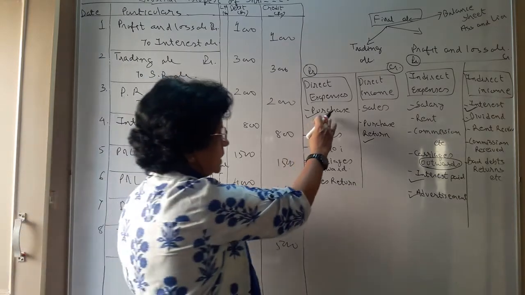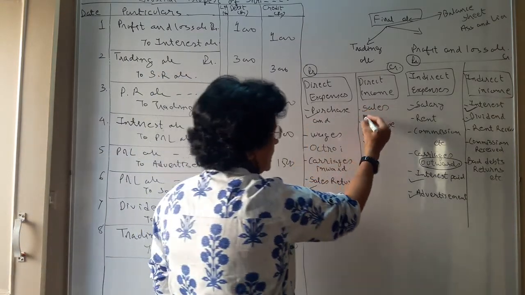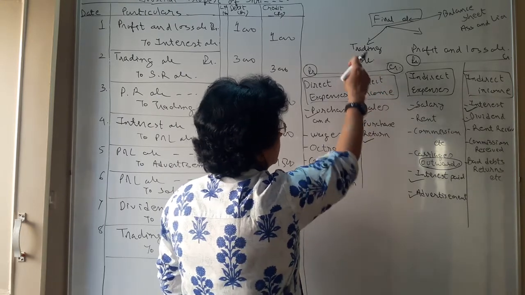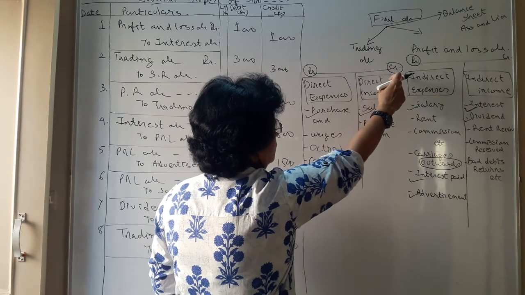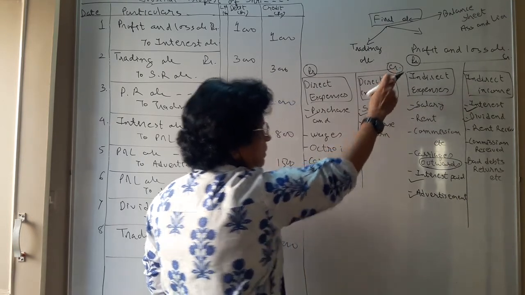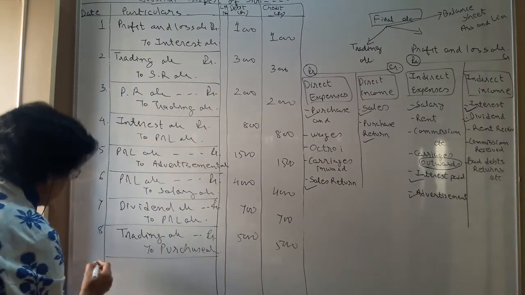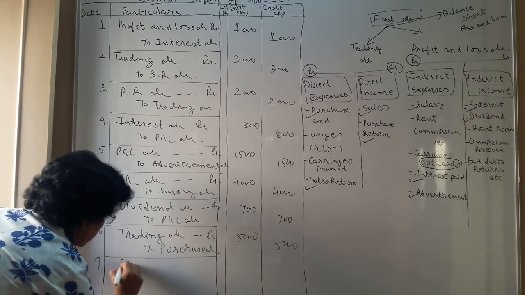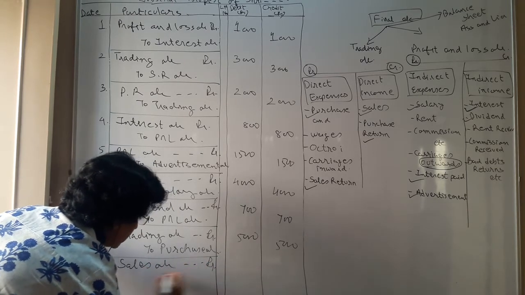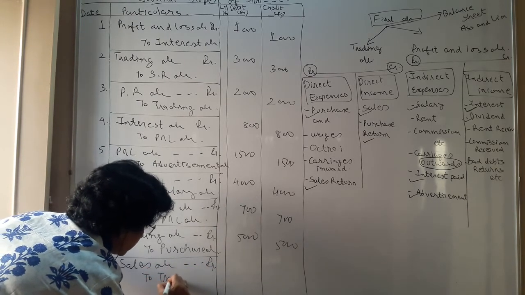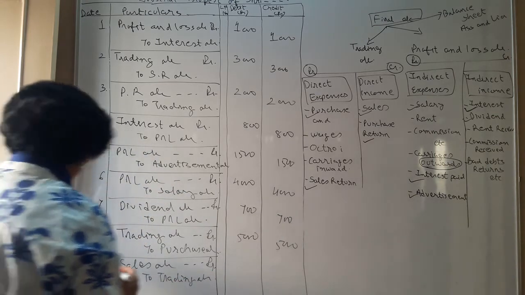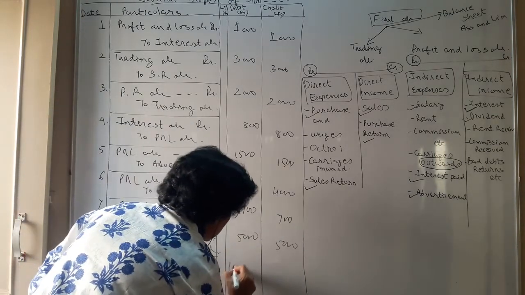Whatever goods we purchase, we always purchase to sell it out. So sales is our major direct income that will go on the credit side of trading account. So journal entry becomes sales account debit to trading account credit. Number 9. Sales account debit to trading account. The amount is rupees 10,000.